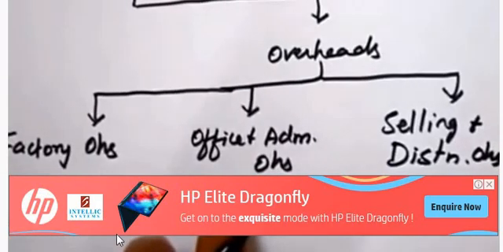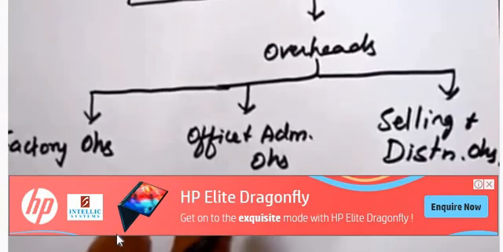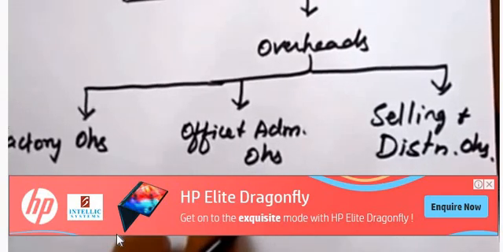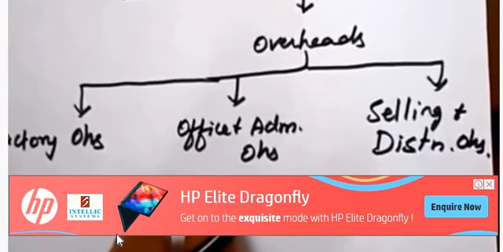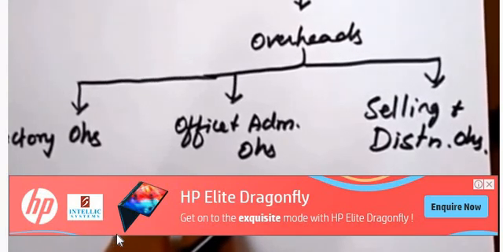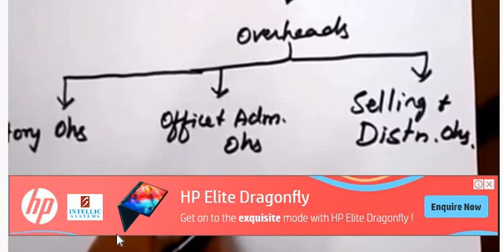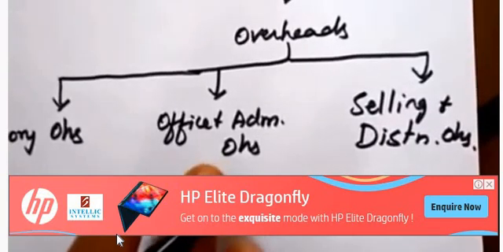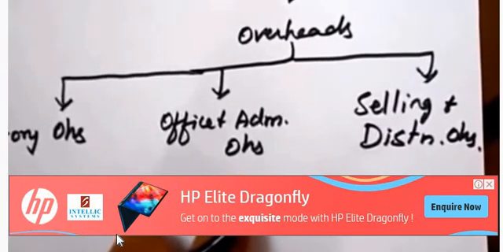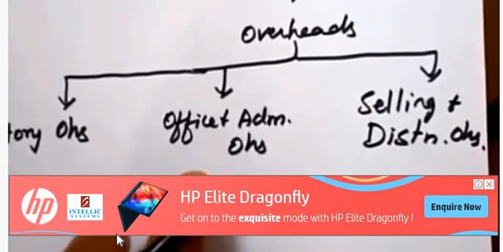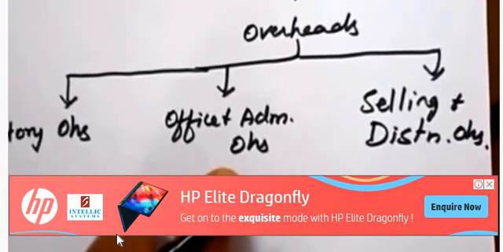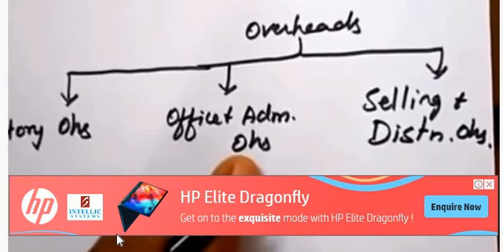And second one is office and administrative overheads. Office and administrative means office people. For example, employees working in the front office, office rent, stationery items, all these things used in the office for administrative purposes. So that expense is called office and administrative overheads. Overheads means indirect expense.